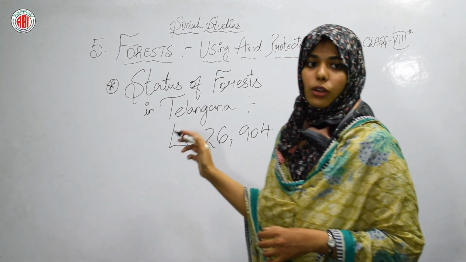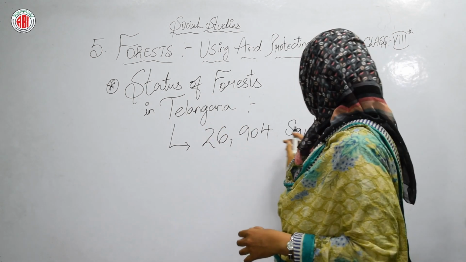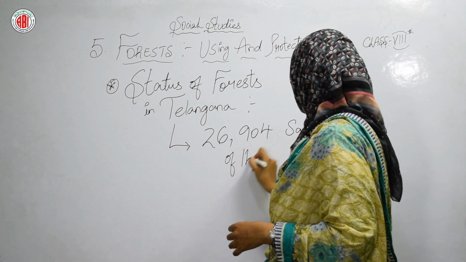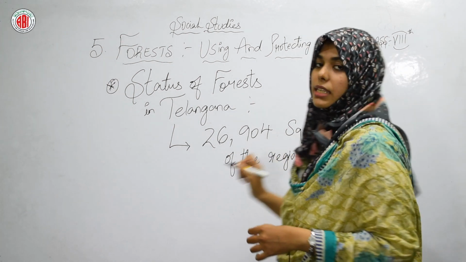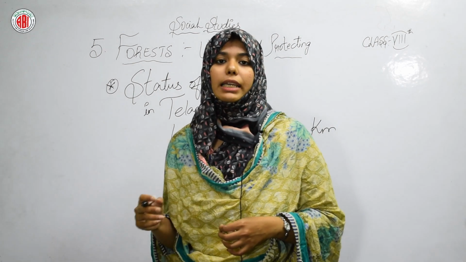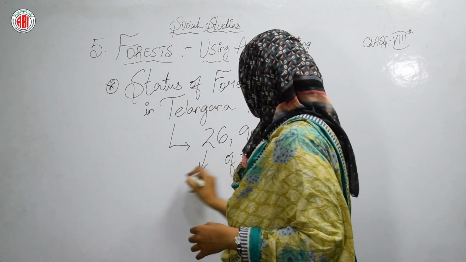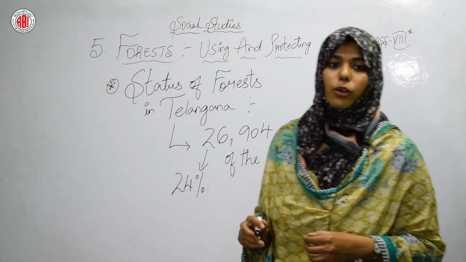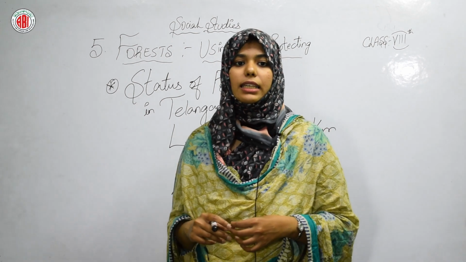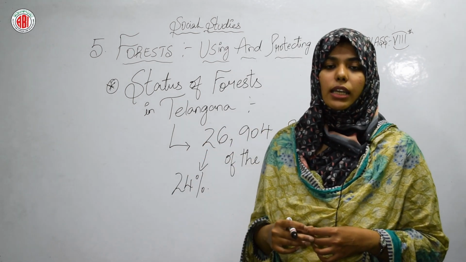Okay, so 26,904 square kilometers of the Telangana region is declared as forest by the government. This is about 24%. Okay, it is 24% of all land in the region, or nearly 1/4 of our state.